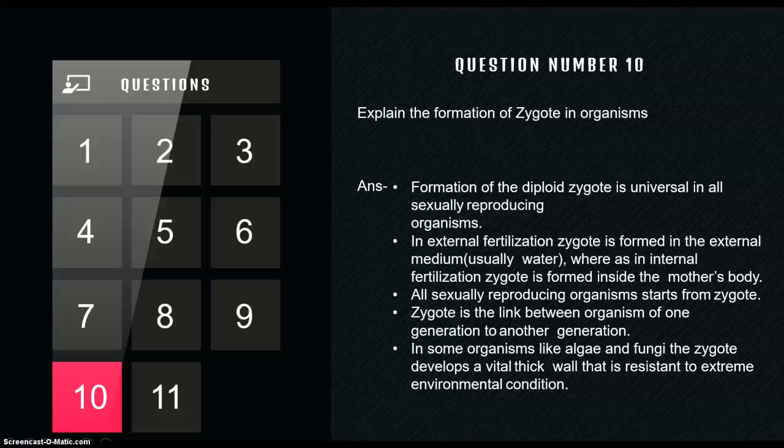All sexually reproducing organisms, whatever the organism, it can be a dog, cat, human being, elephant, dinosaur, anything, start their life from where? They start their life from the zygote. Mark this one. It is the link between the father's generation and the son's generation. Clear? In some organisms like algae and fungi, the zygote develops a very thick coat around it, obviously to do what? To protect itself from external harsh conditions.